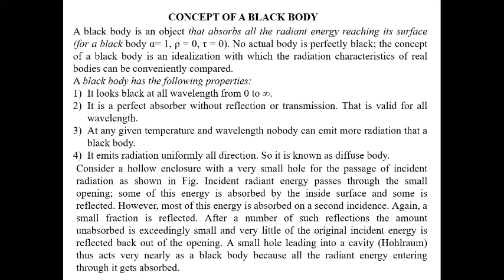Okay. So here alpha equals 1, rho equals 0, and tau equals 0. No actual body is perfectly black, but consider the black body as an ideal with which the radiation characteristics of real bodies can be confidently compared. So first we have to compare with the black body. Any real body, consider it as a black body.